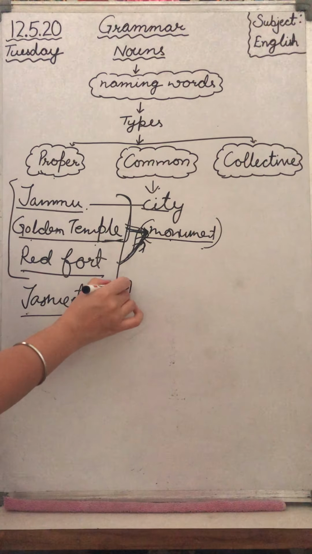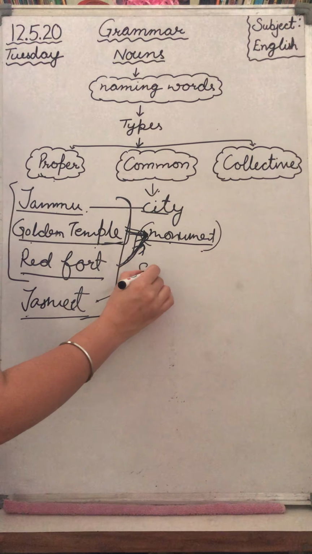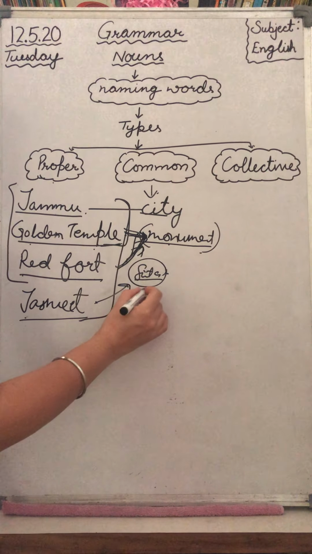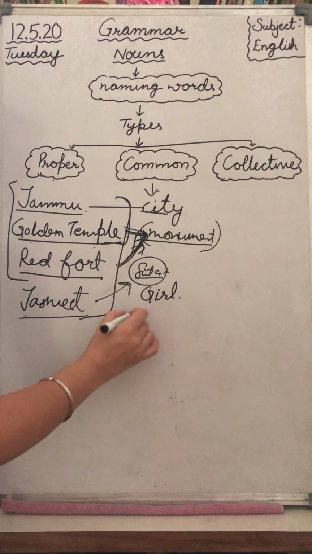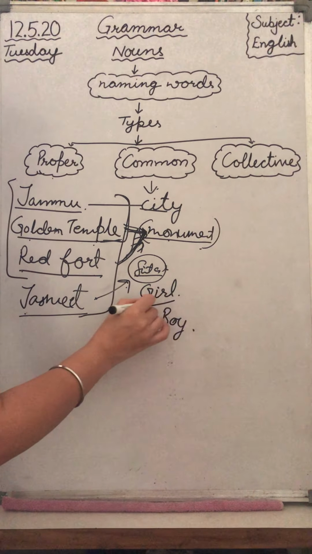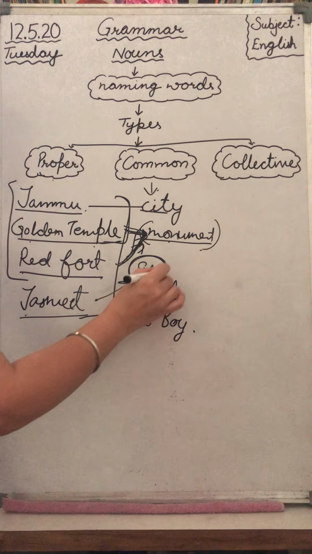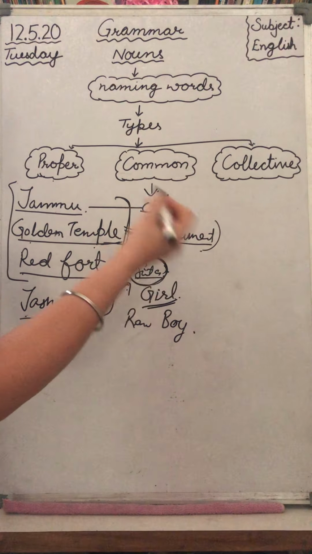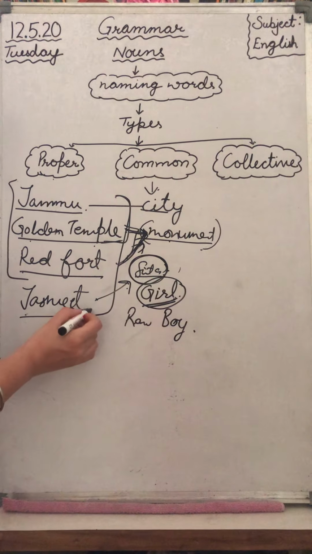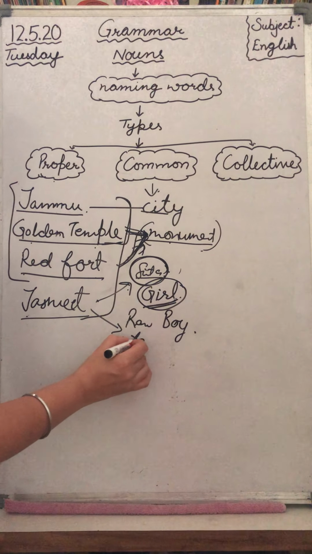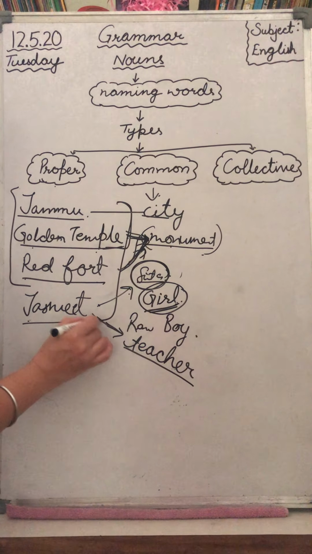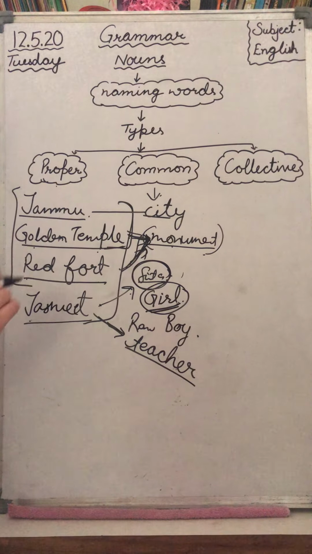Now name of a person, now if there is Sita, Geeta, Rita, different names are there. But as a common name, Sita, Rita, Geeta will be known as girl. Ram, Sham will be known as boy, right? But if we take the name separately, then it will be Sita or Rita or whatever. But commonly all the girls will be named as girl. Now if I am Jasmeet, you can call me as common name teacher, right? Teacher is my common name. Your common name is student. What is your common name?